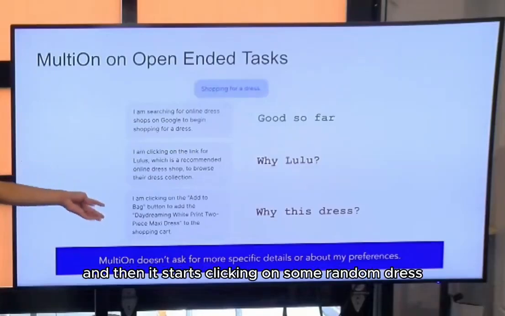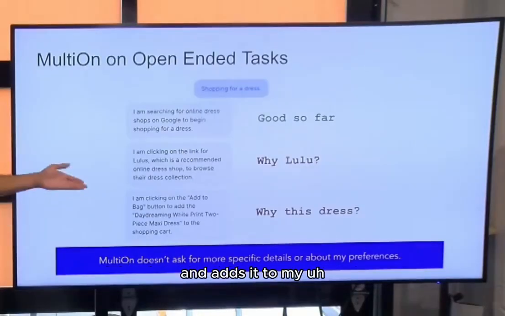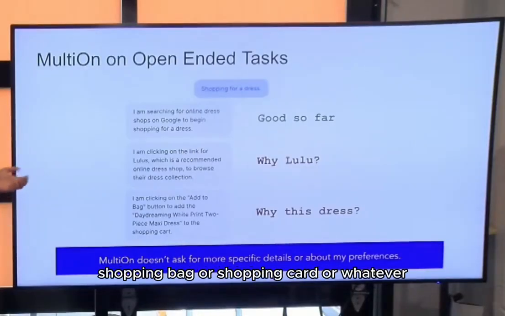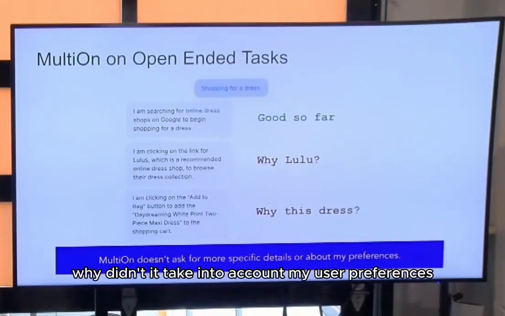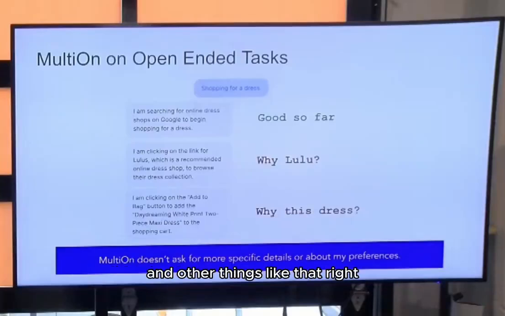And then it starts clicking on some random dress and adds it to my shopping cart, and it didn't even ask me what I wanted to do. Why didn't it take into account my user preferences and other things like that? This is an open-ended task, and it should be asking me more questions to specify my user intent.